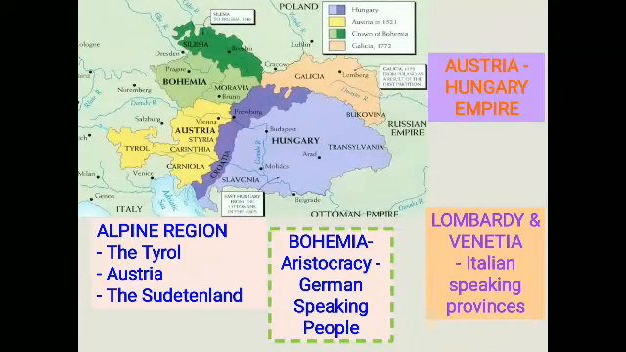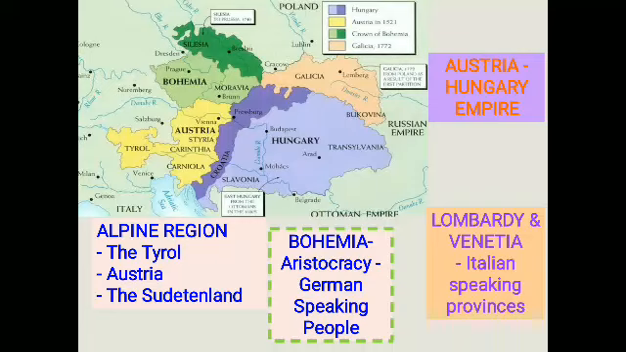It includes the Alpine regions. Under that Alpine region, which regions come under this category? They are the Tyrol, Austria and the Sudetenland. So under the Alpine region, the Tyrol, Austria and the Sudetenland come under that. Apart from that, the Bohemia region.